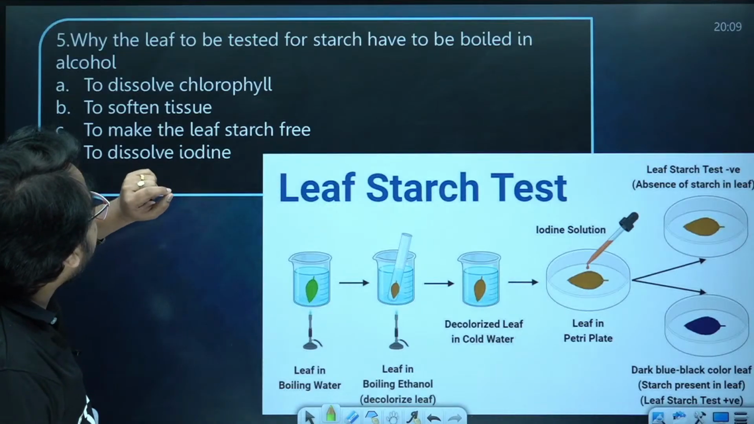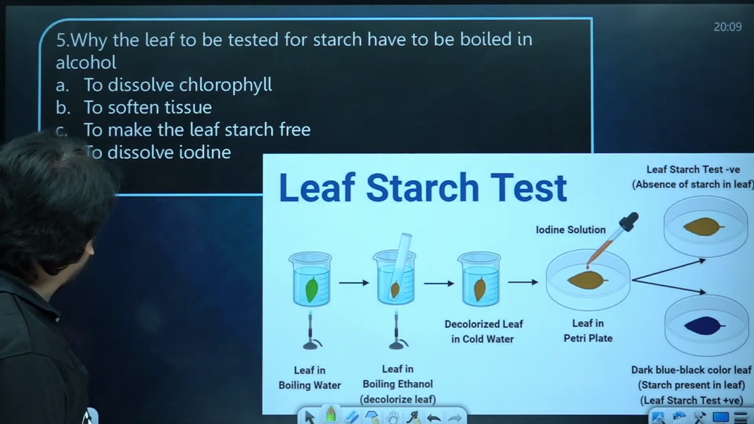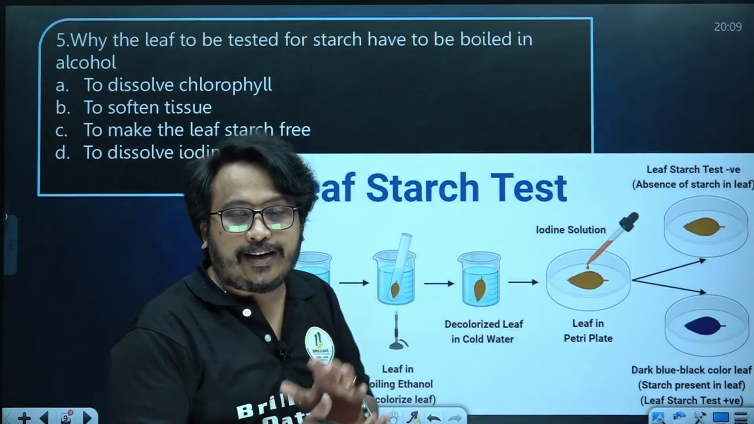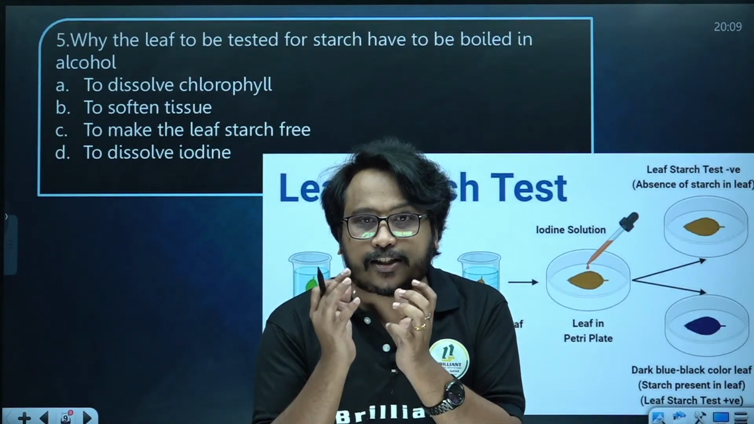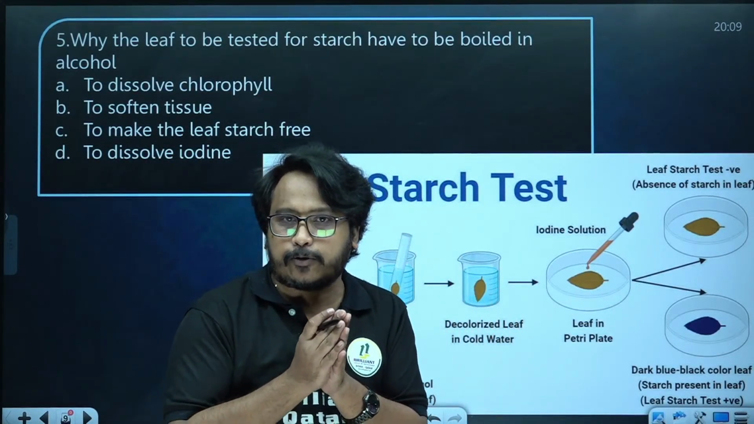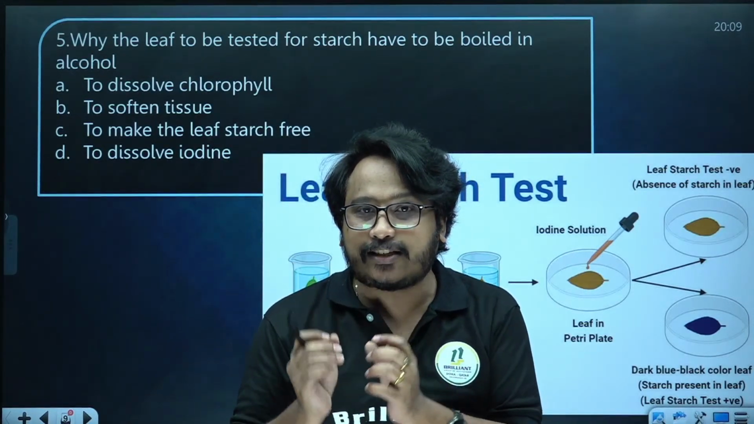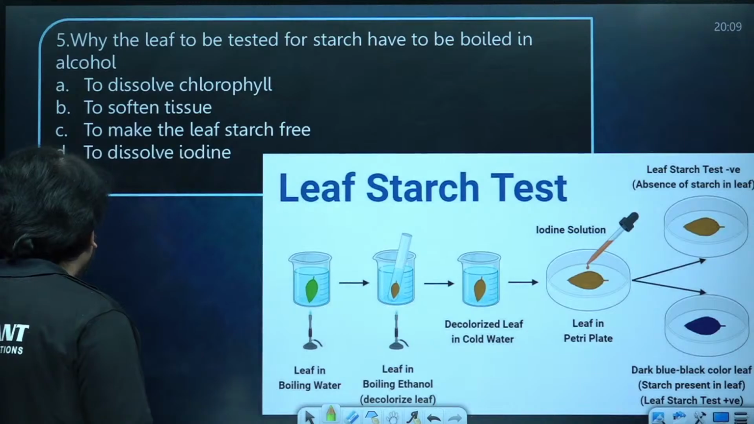Why does the leaf to be tested for starch have to be boiled in alcohol? Before starting this, let me discuss the iodine test for detecting the presence of starch in the leaf. You know that the product of photosynthesis is glucose, but in the mesophyll it actually gets stored as starch. That is also a point.